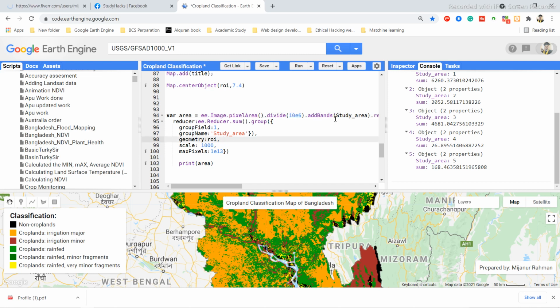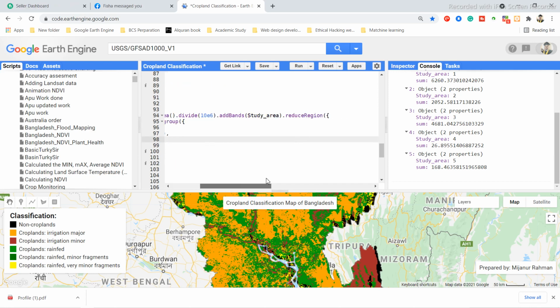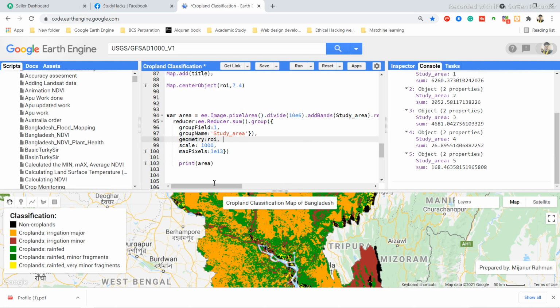Then I simply use my band name, use the reduceRegion function, make a group field, and also use the reducer. All of these things will be the same for all of these tasks. So you can use this function and easily calculate any pixel area in any of your raster images.